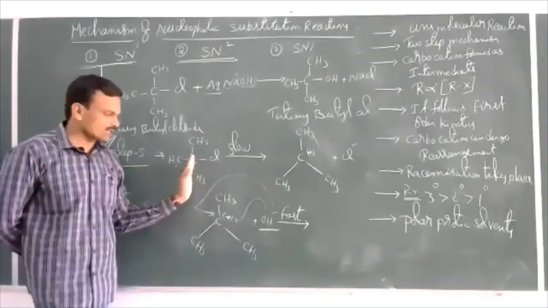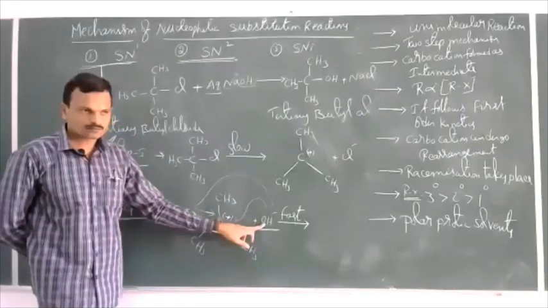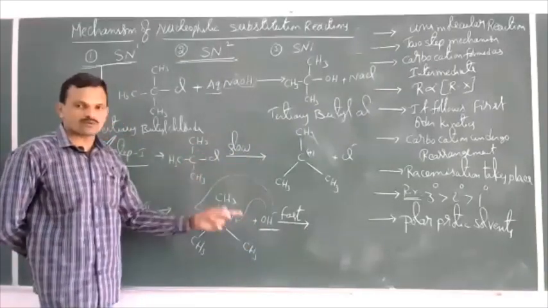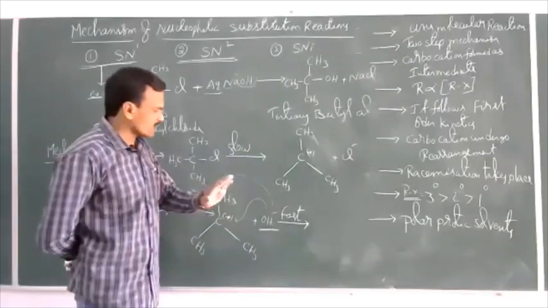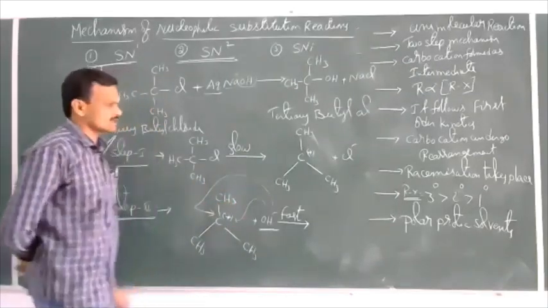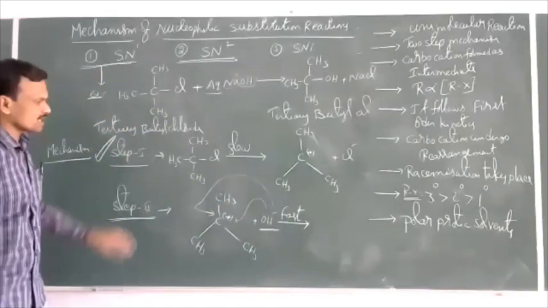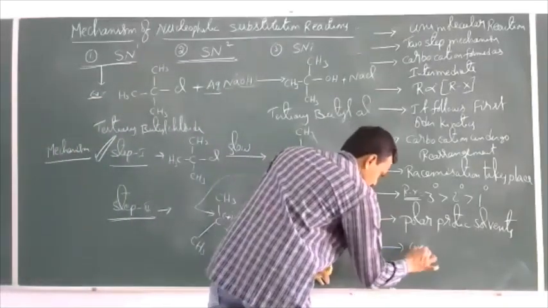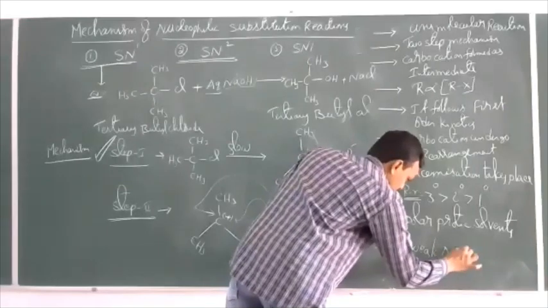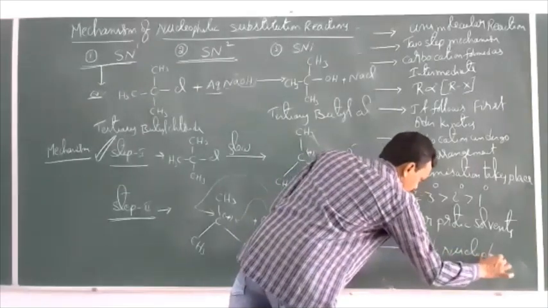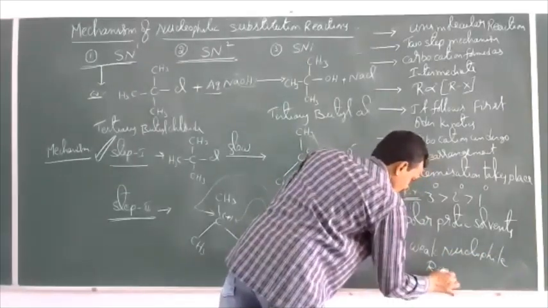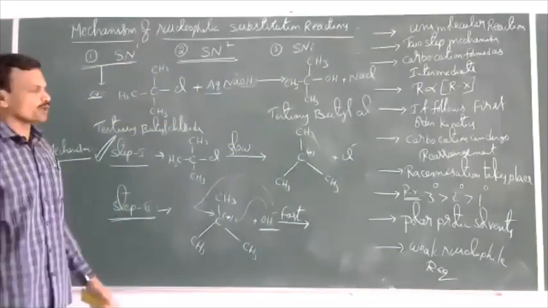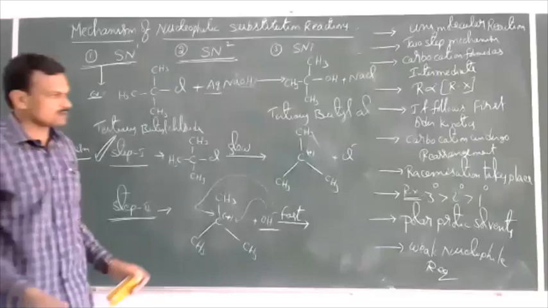It does not depend on the concentration of nucleophile, because the rate determining step involves only the haloalkane, not the nucleophile. That means a weak nucleophile is required in the SN1 mechanism. No need of strong nucleophiles.